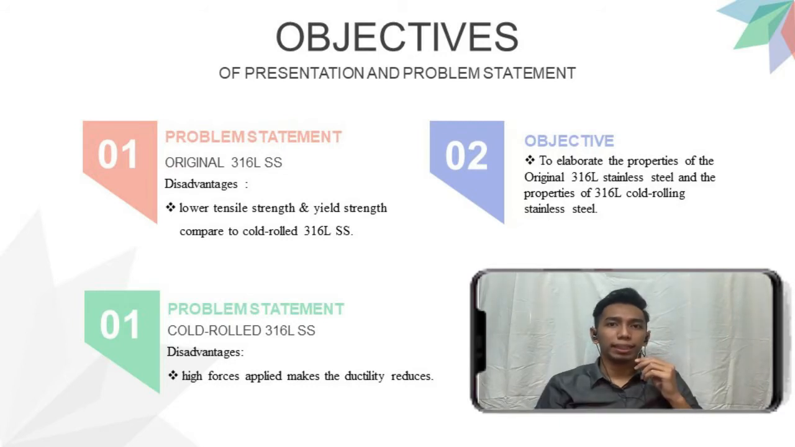Problem statement. There are two types of stainless steel to be considered. The first one is normal 316L stainless steel, and the second is cold roll 316L stainless steel. The disadvantage of normal 316L stainless steel is that it lacks tensile strength and yield strength compared to cold roll 316L stainless steel. And the disadvantages of cold roll 316L stainless steel is high force because no heat is applied, and the ductility will reduce.